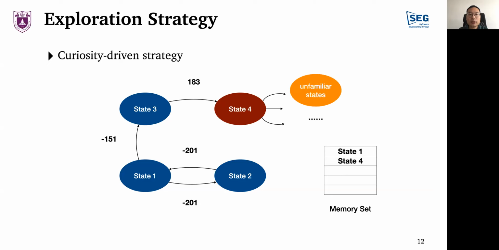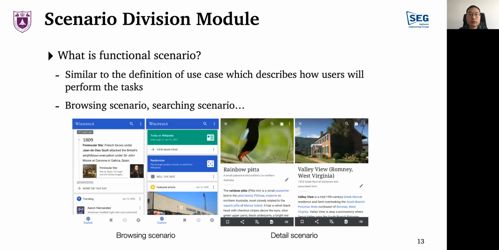I want to point out that if we explore the same path again, the value of each event will be changed because of the impact of subsequent high-value events. The interaction event from state 1 to state 3 will have a higher value than the event to state 2. Therefore, in subsequent tests, Q-learning will tend to explore the path from state 1 to state 3 and then to state 4, making the unfamiliar states more accessible. We can now see that the state comparison is the key to the reward-giving process.